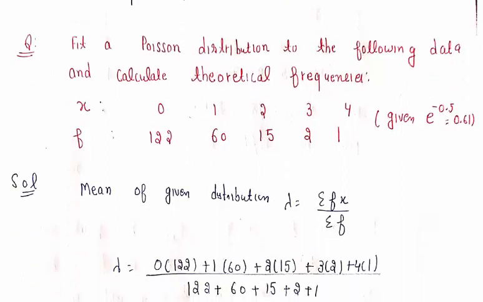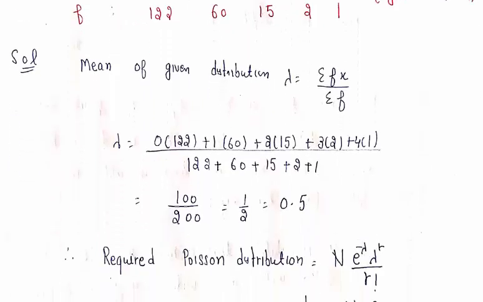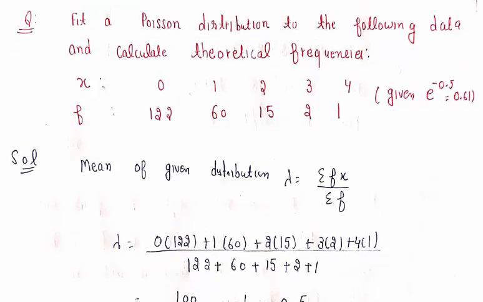Now we discuss a few numericals based upon Poisson distribution. Fit a Poisson distribution to the following data and calculate the theoretical frequencies. Values of x are given and corresponding frequencies are given. Value of x is 0, 1, 2, 3, 4. F is given as 122, 60, 15, 2 and 1. It is given that e raised to power minus 0.5 equals 0.61. So, first we require the parameter of the Poisson distribution.